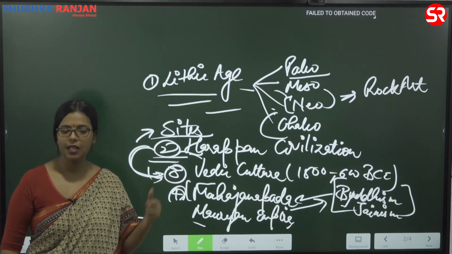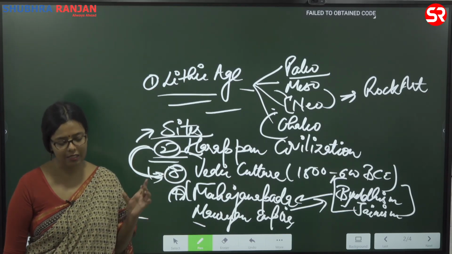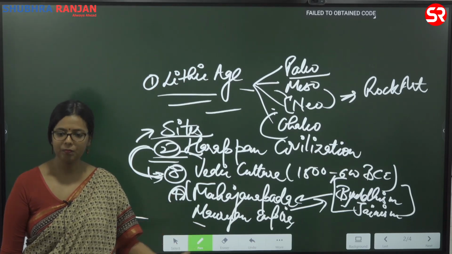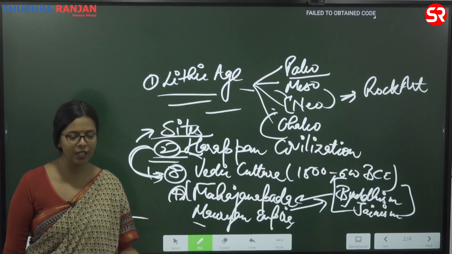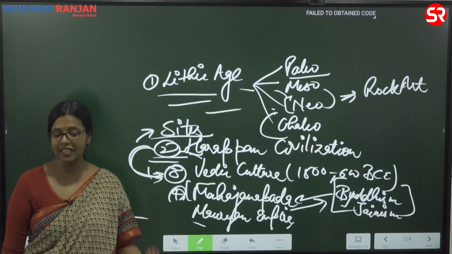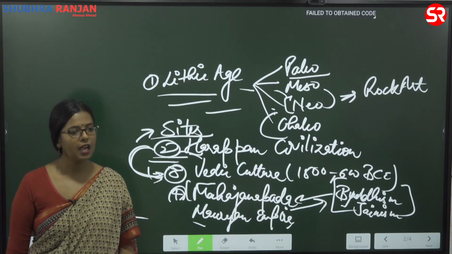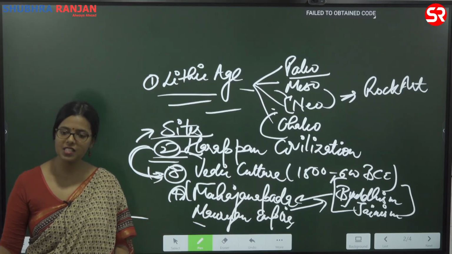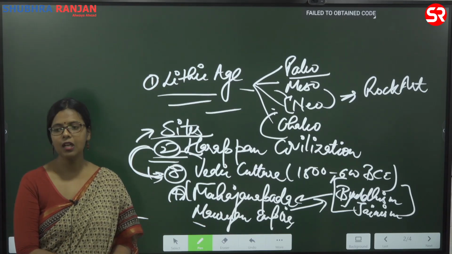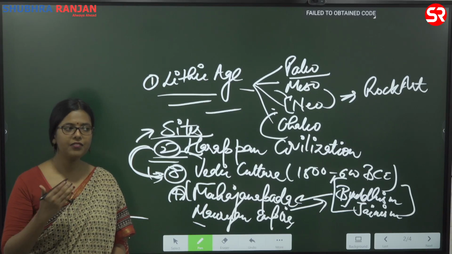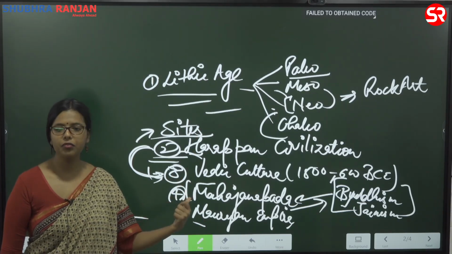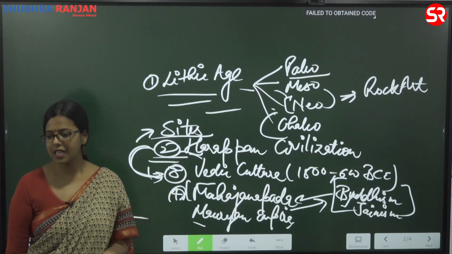I will show you the pictures, there is one of the seals on which they are worshipping the peepal tree. Is that tree not worshipped in India today? It is a very popular and very sacred tree in India even today. And there are some popular local festivals centered around the worship of the peepal tree. So there are various cultural traits that have continued from Harappan times to our present day society.